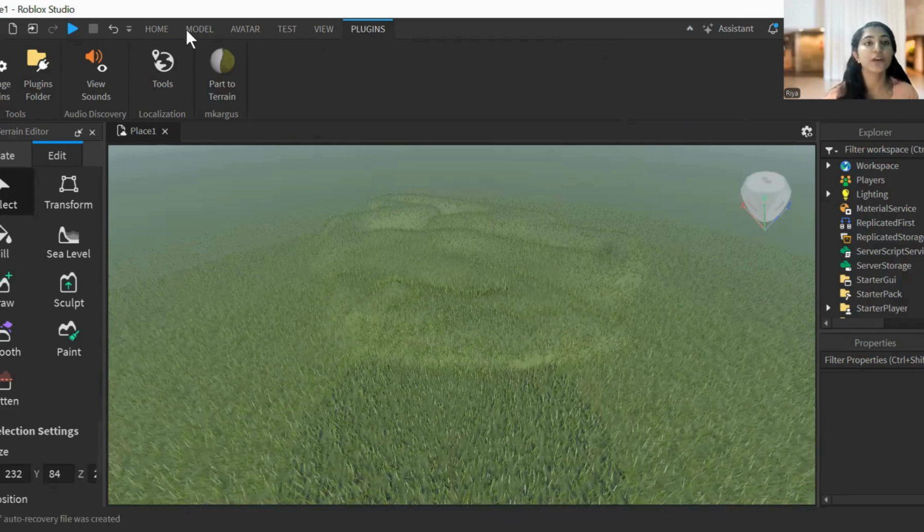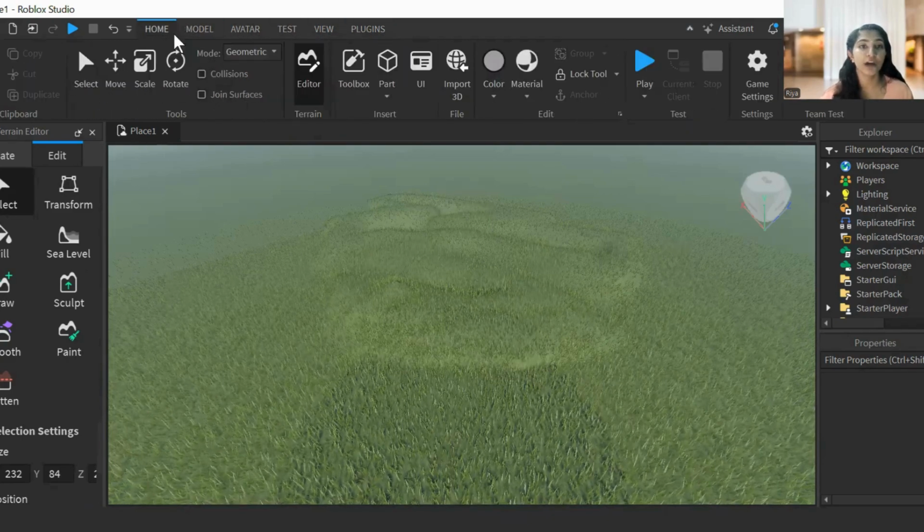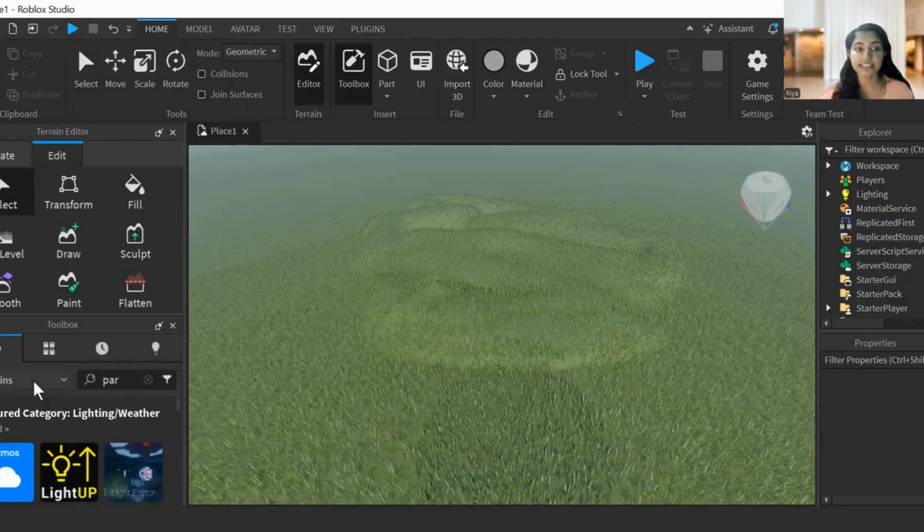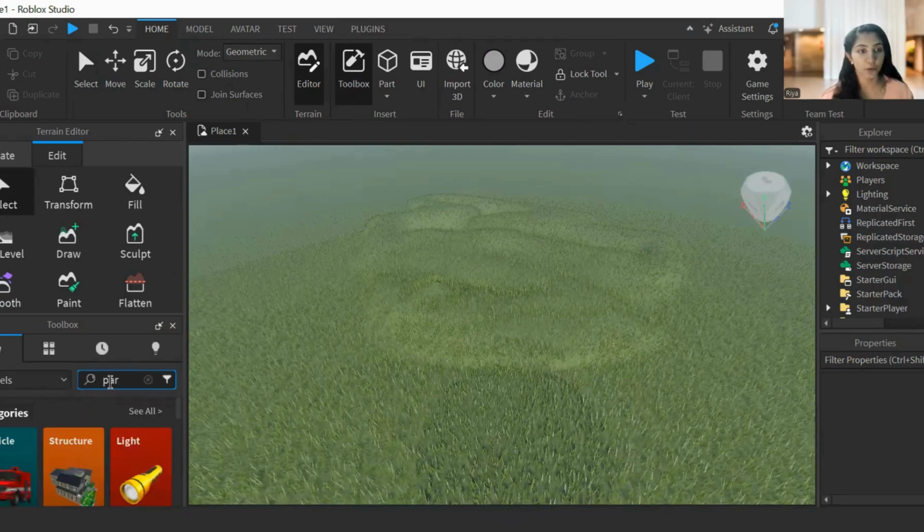To add a house, you have to click on the home and click on this toolbox. Previously I took the plugins, but now I need models. So I'm changing that to models. If you want any object, you have to change to models only.